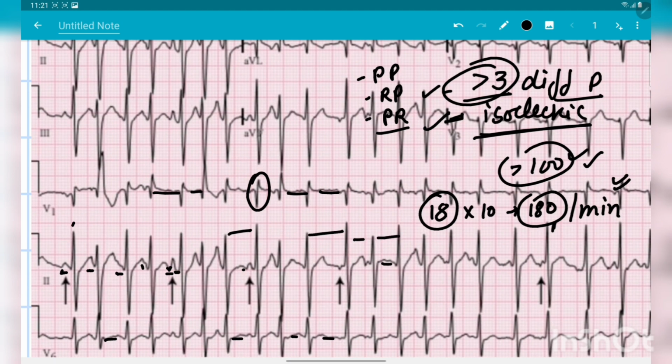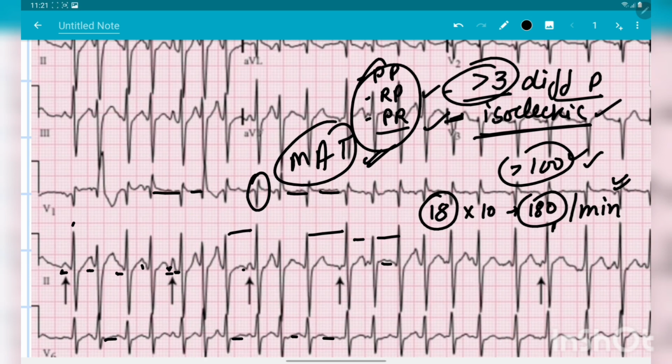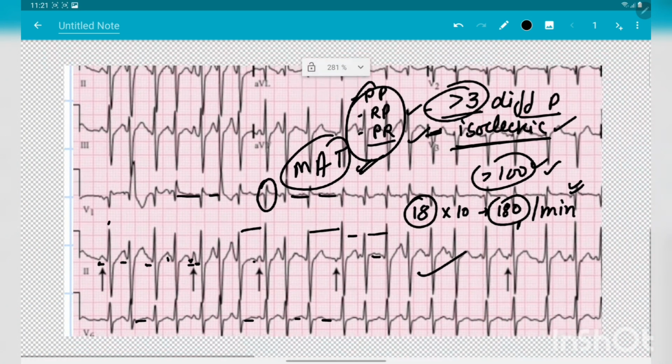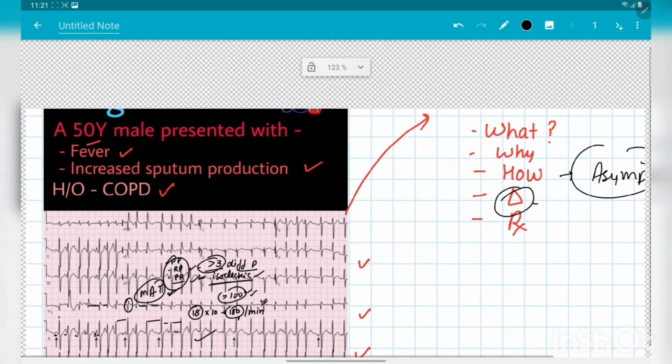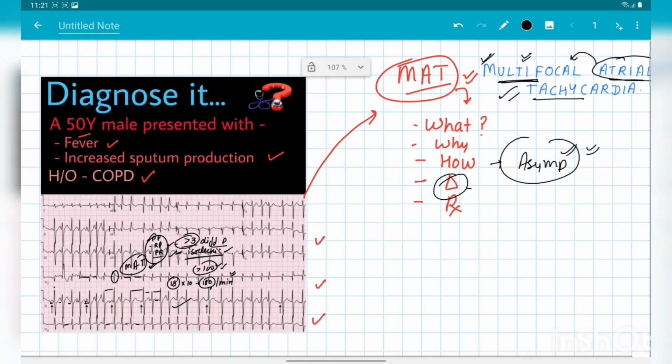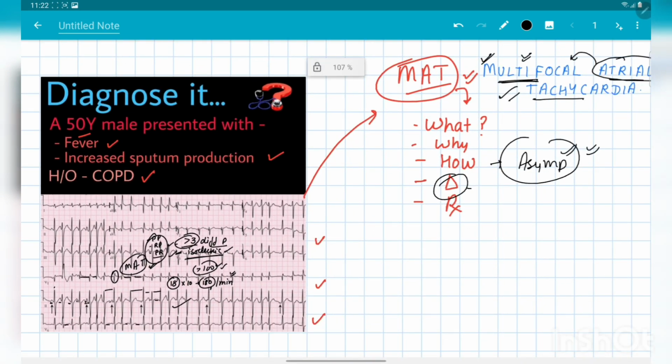By this we can clearly make the diagnosis of this multifocal atrial tachycardia, because there are more than 3 morphologies of P wave with the presence of this isoelectric line with that irregular heart rate. So this is a case of this multifocal atrial tachycardia. So till now we have made the diagnosis of this as the multifocal atrial tachycardia. Now let's come to the treatment part.